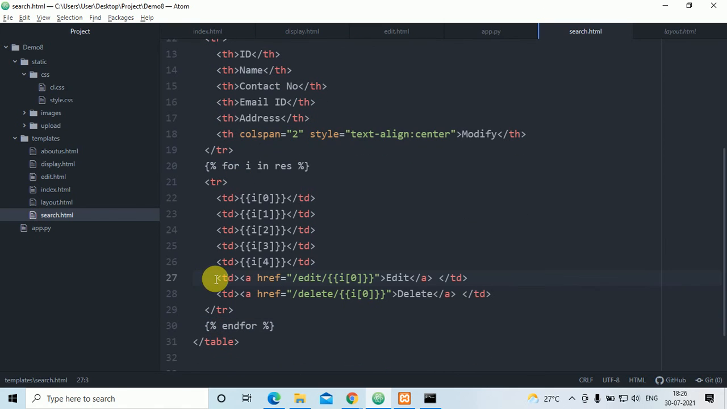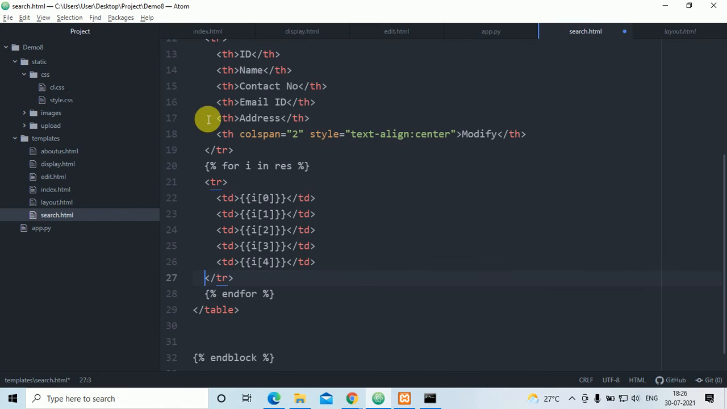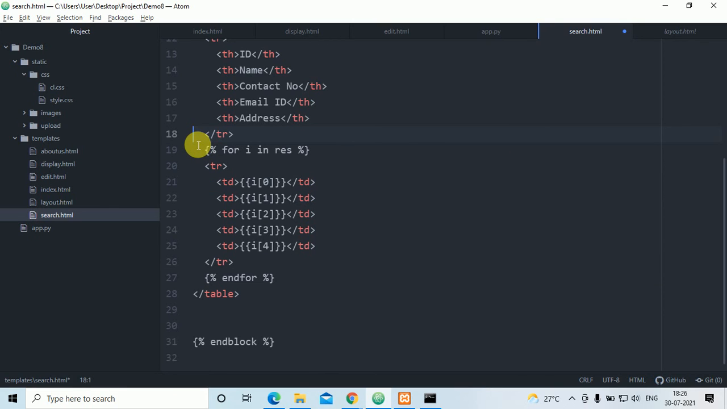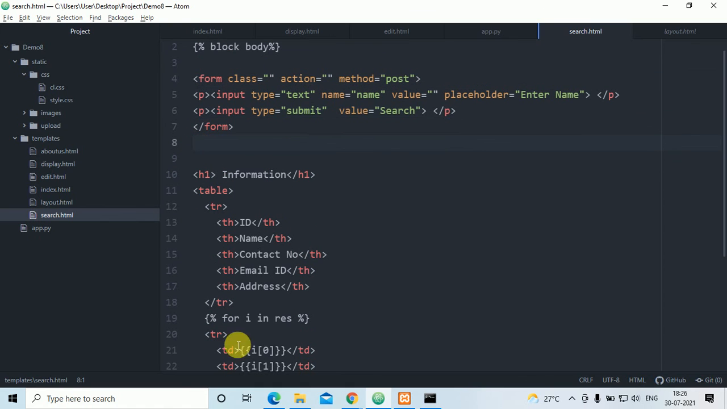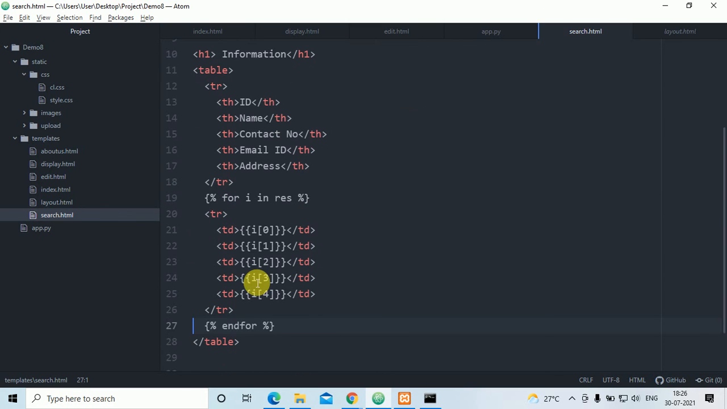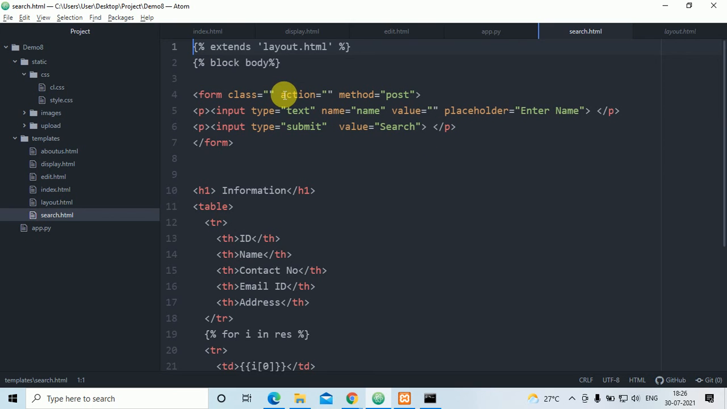This edit and delete I'll remove, because I am only searching the information, and modify I'll remove. Right now I have only used for i in res. Same thing: information, ID, name, contact number, email address, it will display. Once again I'll explain what I have done.